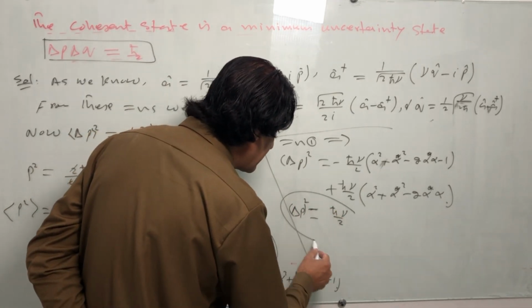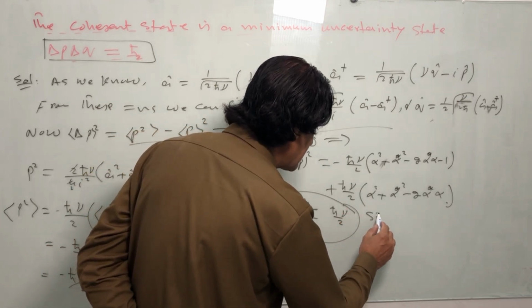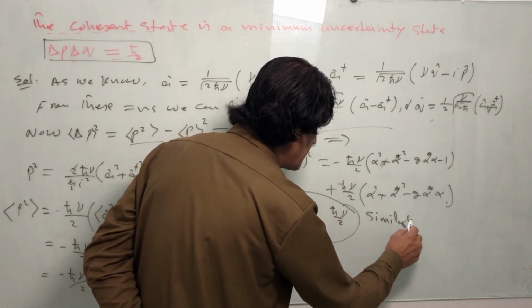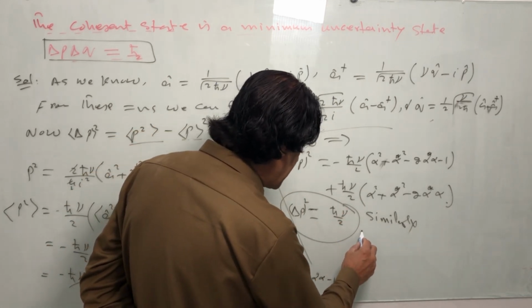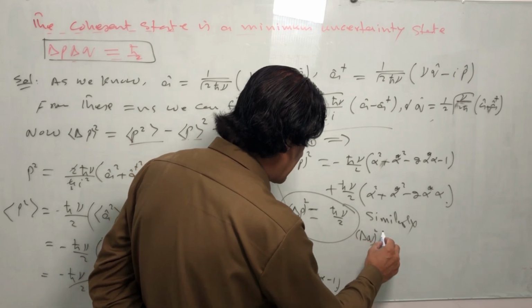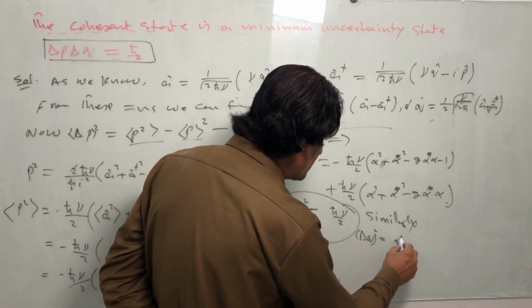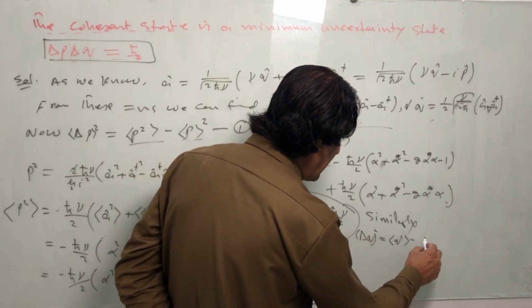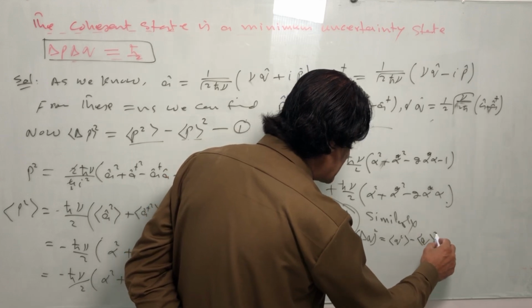Similarly, we can find delta Q whole square by using the relation Q square average minus Q average square.